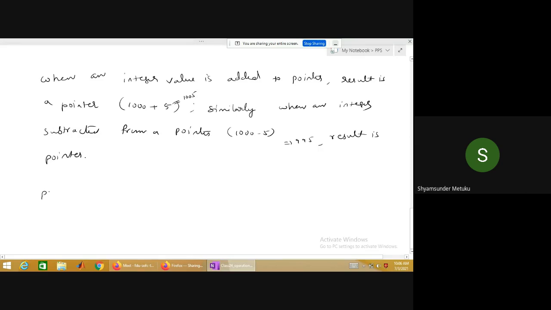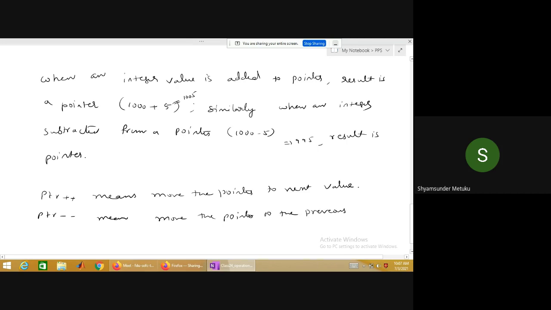So next paragraph: PTR plus plus means move the pointer to the next value. PTR minus minus means move the pointer to the previous value. Generally we use this in arrays. Okay, then the third one.